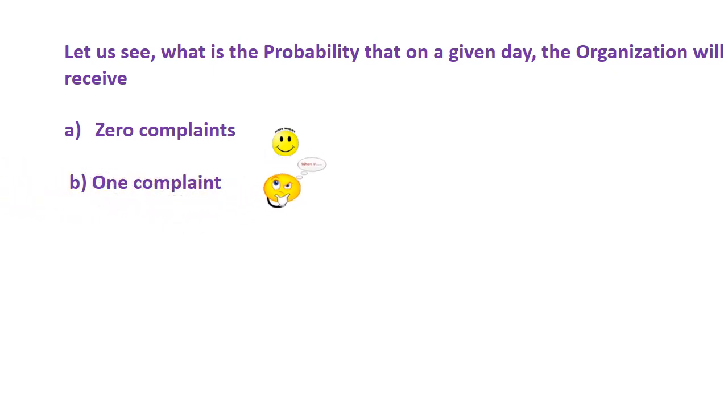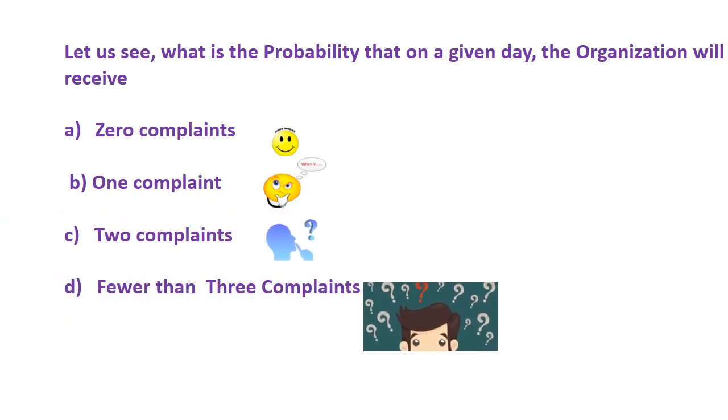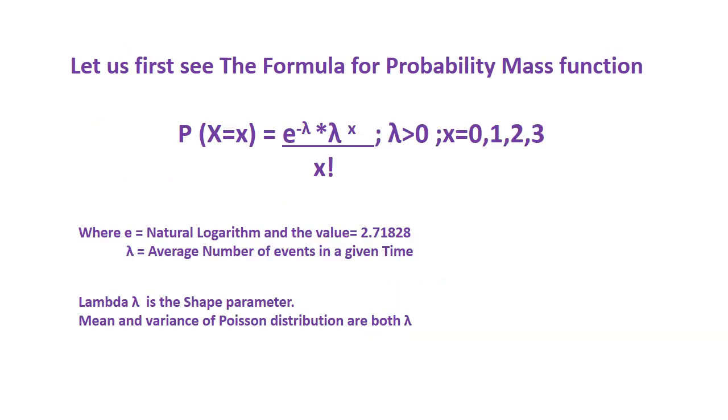Let us see what is the probability that on a given day the organization will receive 0 complaints, 1 complaint, 2 complaints, and fewer than 3 complaints in a day.